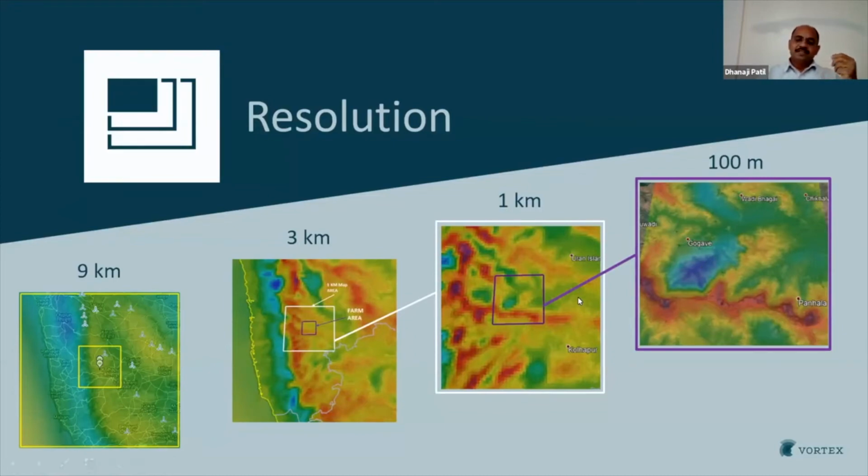In the 3 kilometer resolution, this purple box shows almost a single value for the whole area, but you can see the exact wind information when you downscale to 100-meter resolution. So definitely it makes sense to go for high resolution.